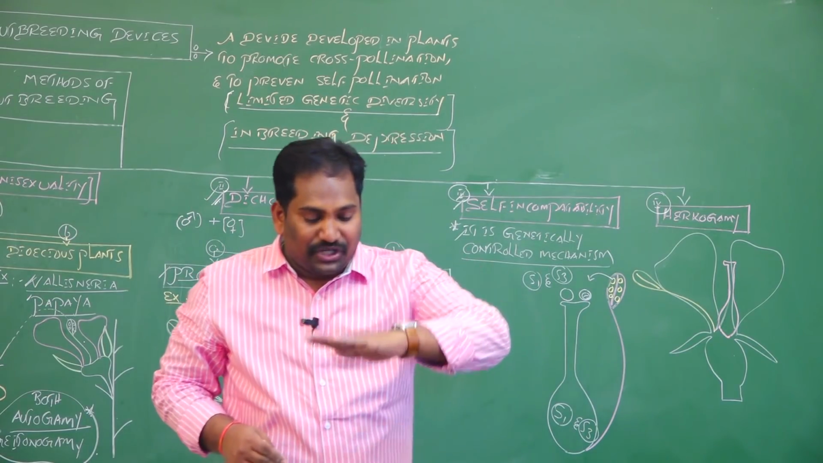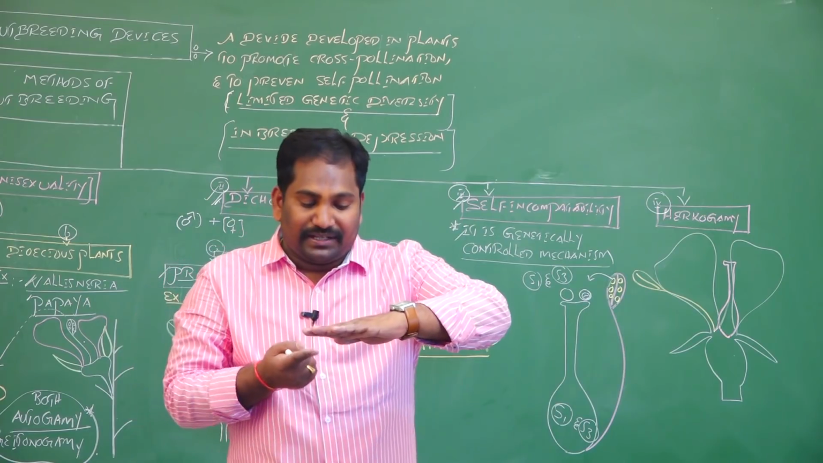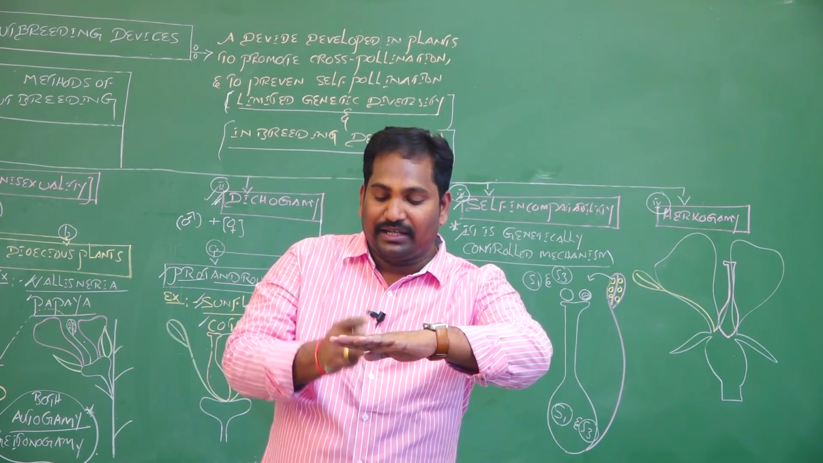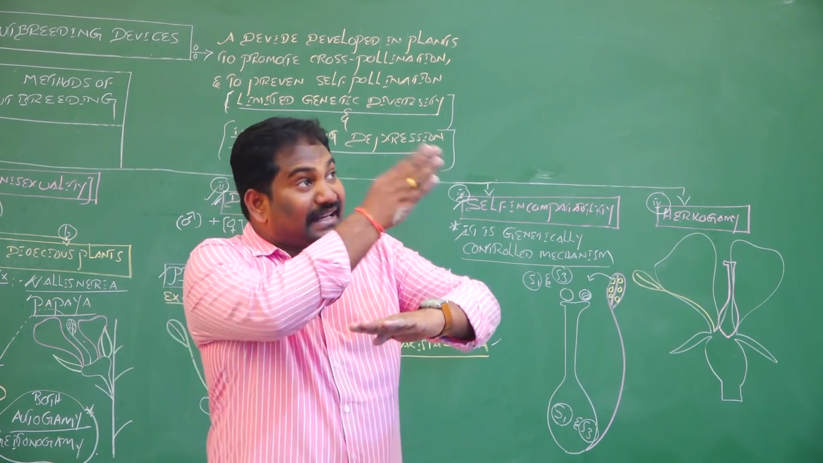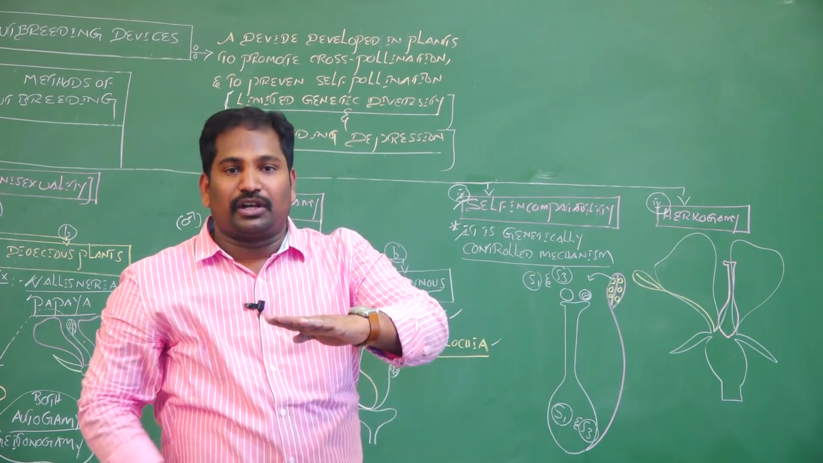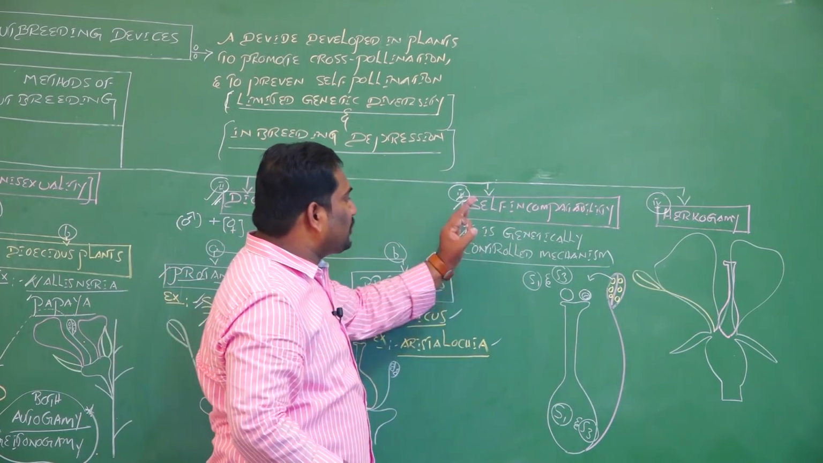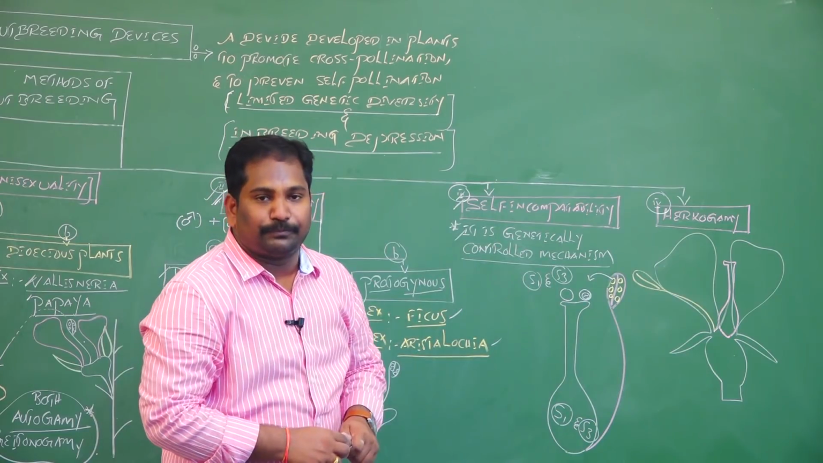That means the stigma of a bisexual flower, if it receives same species pollen grain or same flower pollen grain, rejects that pollen grain and accepts other plant pollen grain. That mechanism is called as self-incompatibility. It's a purely genetically controlled mechanism.